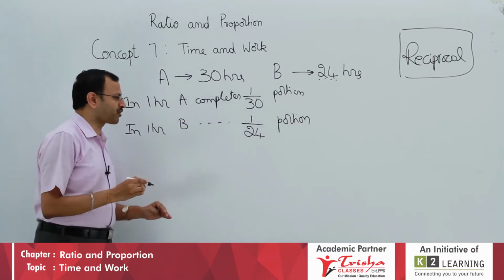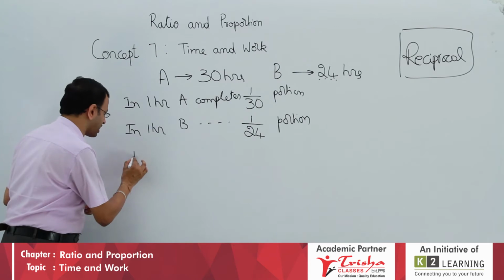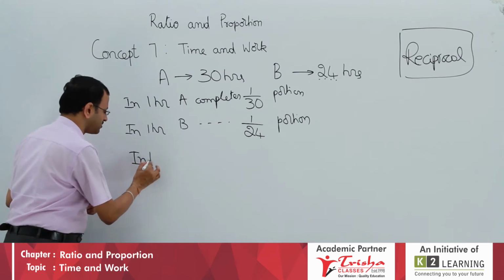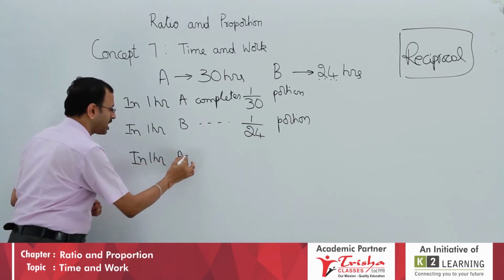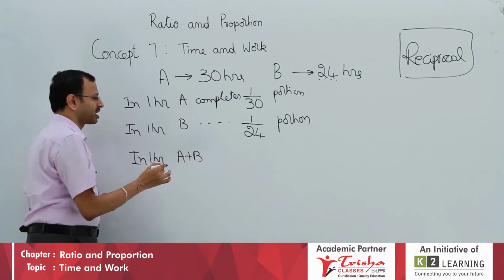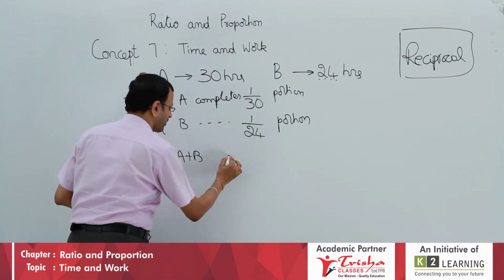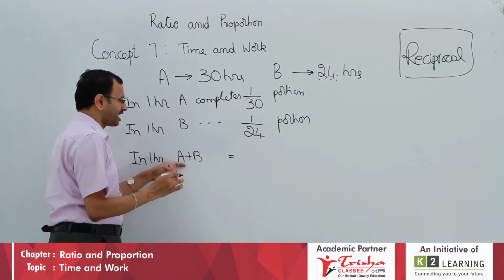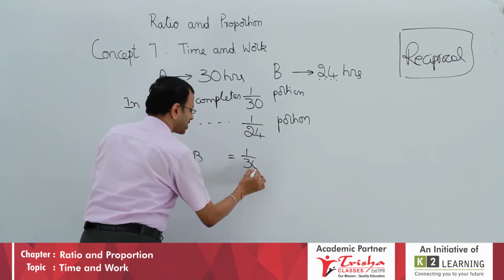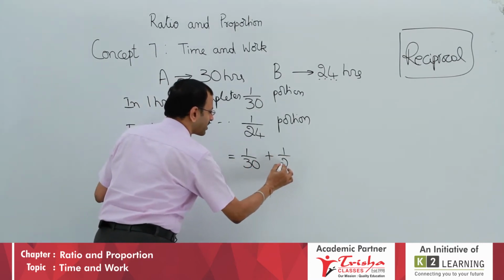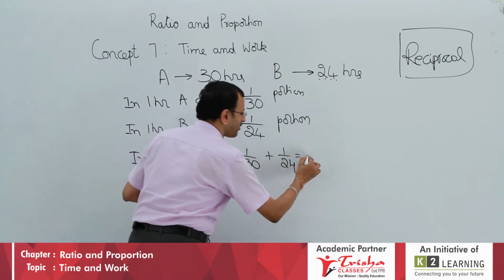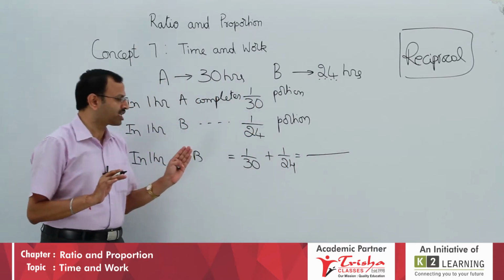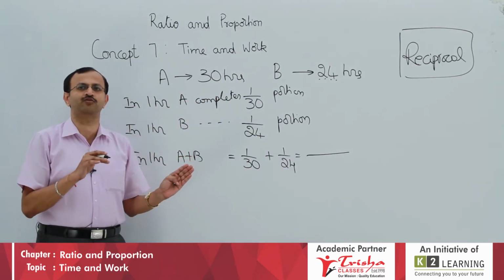1/30 and 1/24. If both are working together in 1 hour, A and B together, A plus B in 1 hour, how much do they complete? A's portion is 1 by 30, B's portion is 1 by 24. Therefore, in 1 hour, if they work together, what portion will they complete is what we have to know.